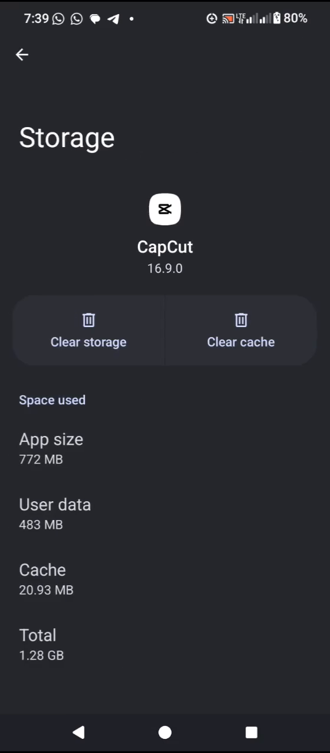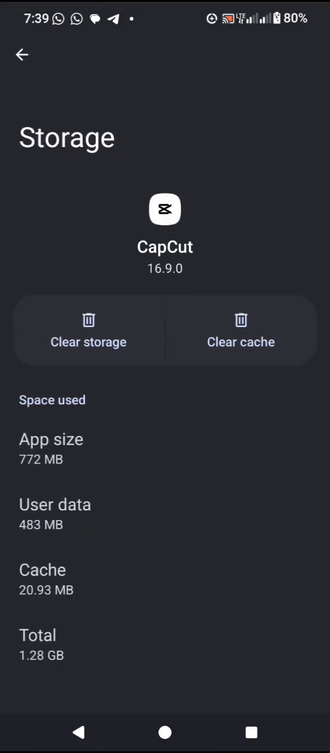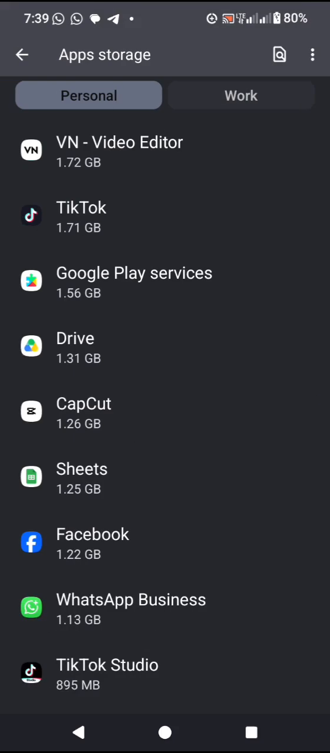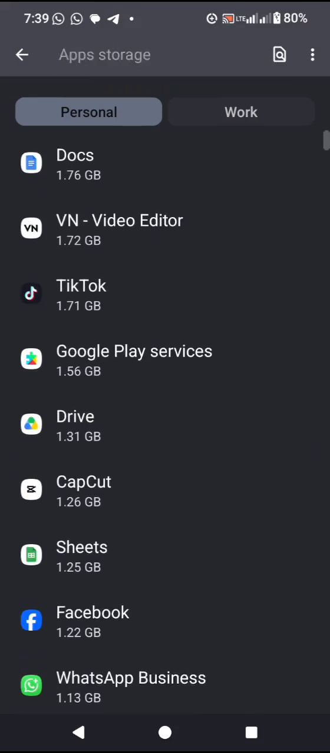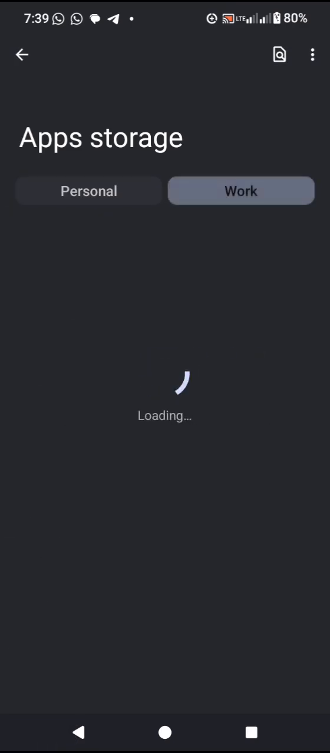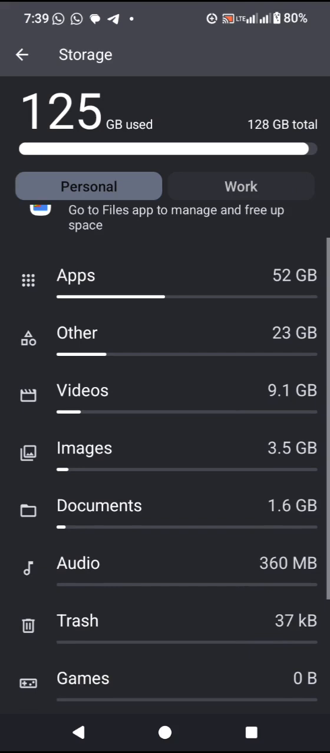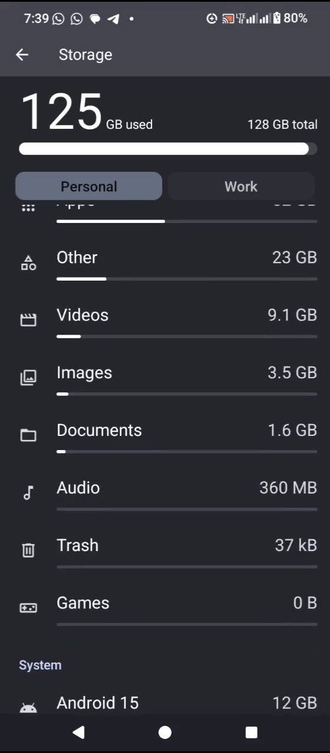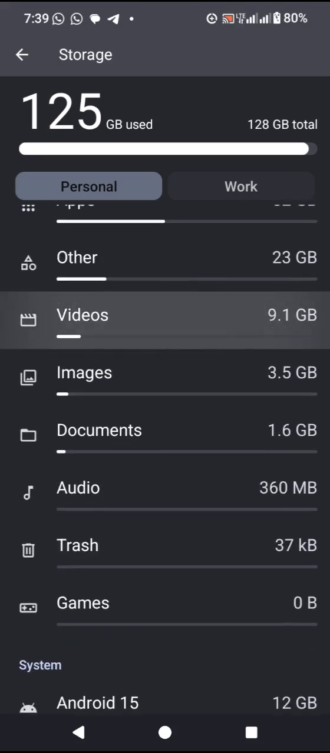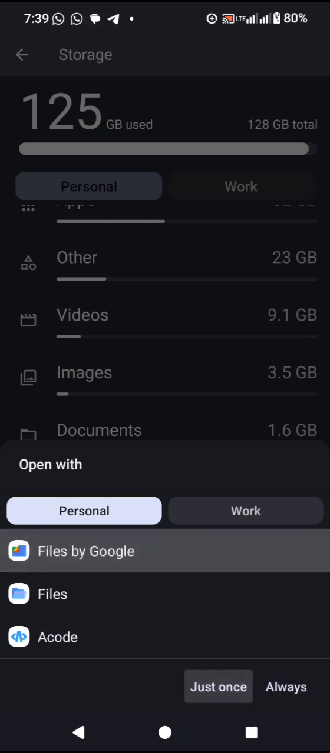And what else? Any application you want to uninstall, maybe TikTok Studio, whatever you have that you don't really need, you can do it here. And if you want to clean up some documents or maybe some videos, you can check the videos here. The applications I'm installing are still installing in the background. Maybe when they finish installing, I can show you.